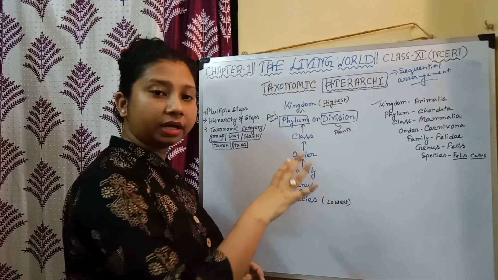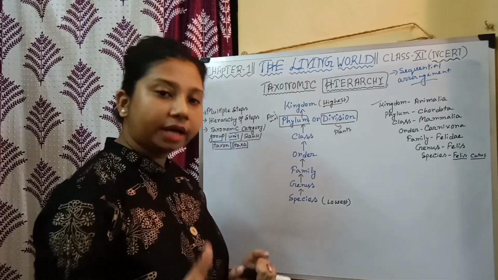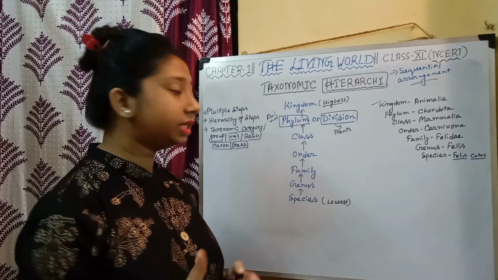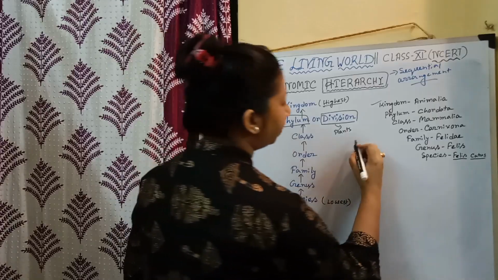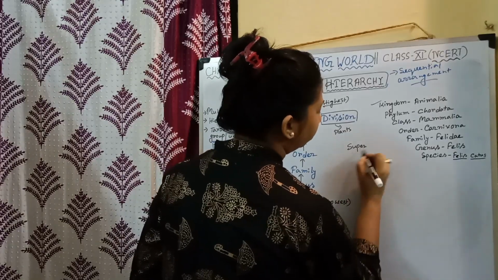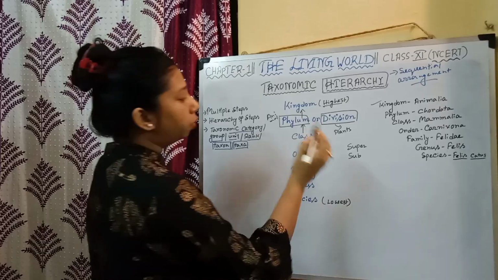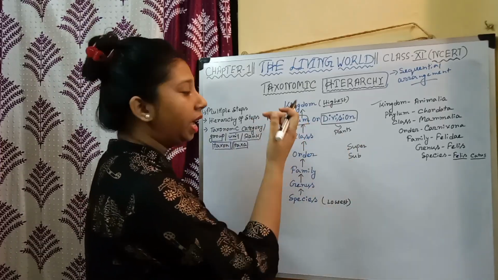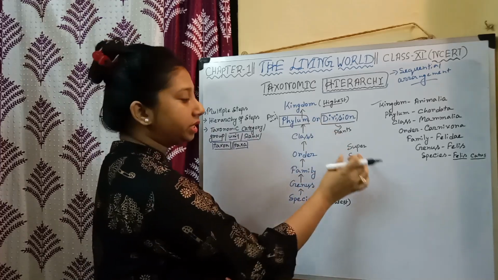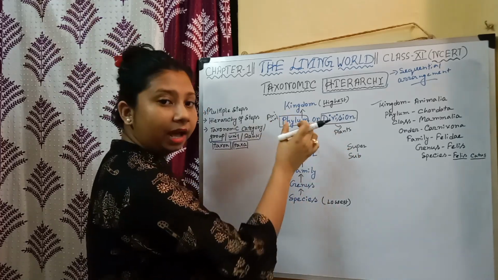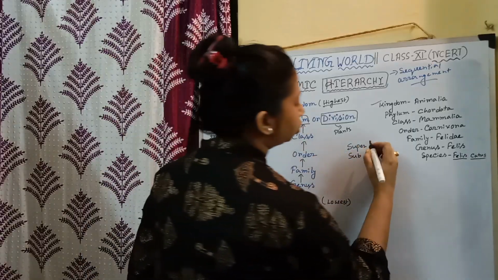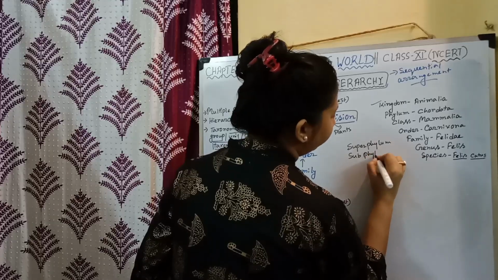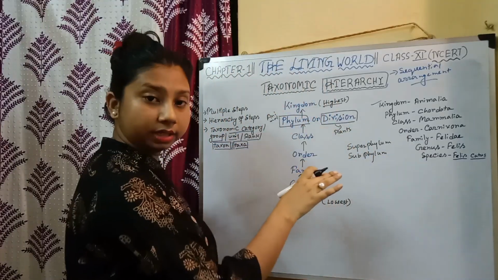Besides these, there are other taxonomic categories also. There are some other taxa, such as, for example, you know the word super and you know the word sub. If we add the word super before phylum, it will be superphylum. And if we add the word sub with phylum, it will be subphylum. So superphylum and subphylum are also taxa.